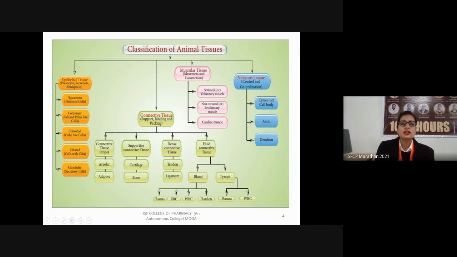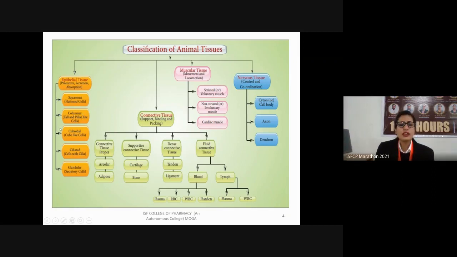Epithelial tissues are further divided into simple epithelial tissues and compound epithelial tissues. The simple epithelial tissue includes the squamous tissues. Squamous epithelial tissues are those which have flattened cells, so the shape of their cells is flat. Next we have columnar epithelial tissues. The columnar epithelial tissues have tall, pillar-like cells, so their cell shape is like a column.